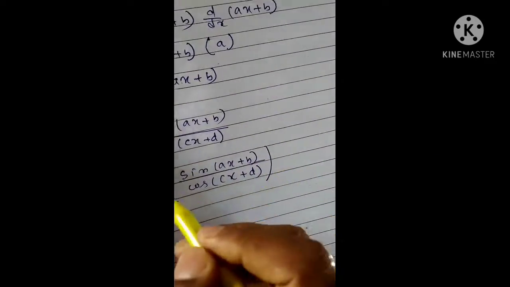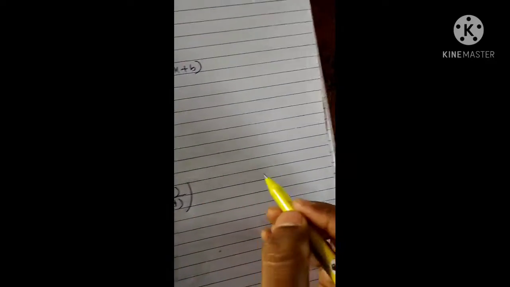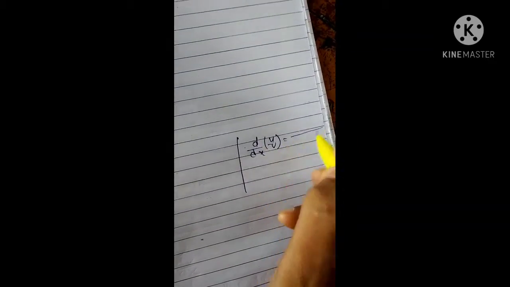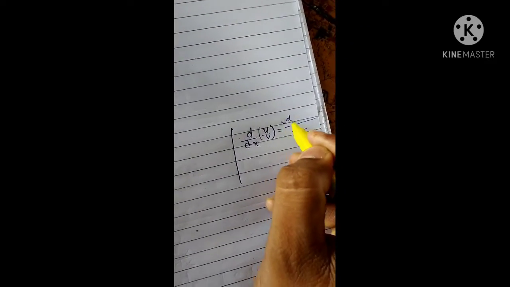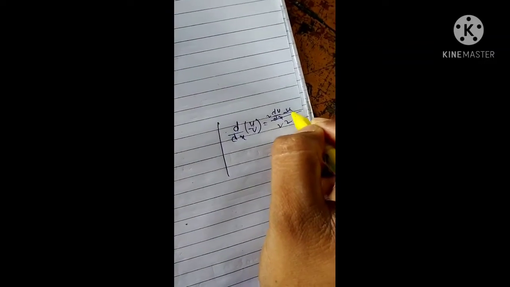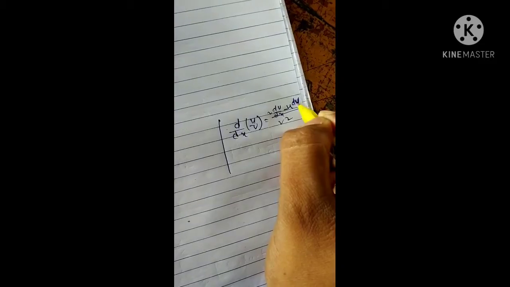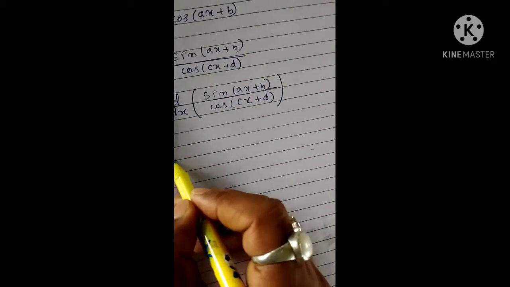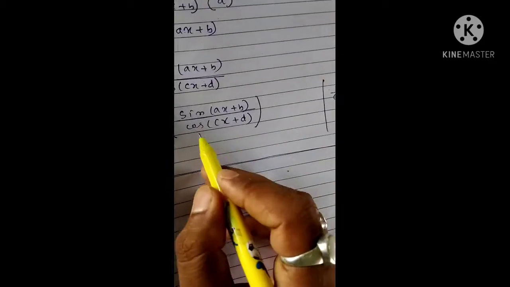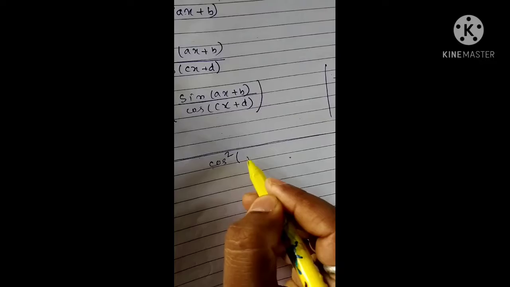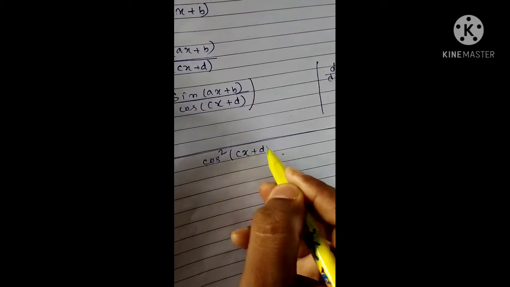Here you see, this is the question function. We will apply this formula: d/dx of u by v, that is v into du/dx minus u into dv/dx, all over v square. Here also same process. Your denominator is cos, so you put cos square (cx plus d).